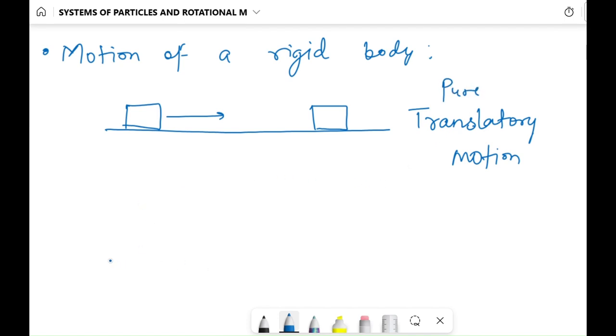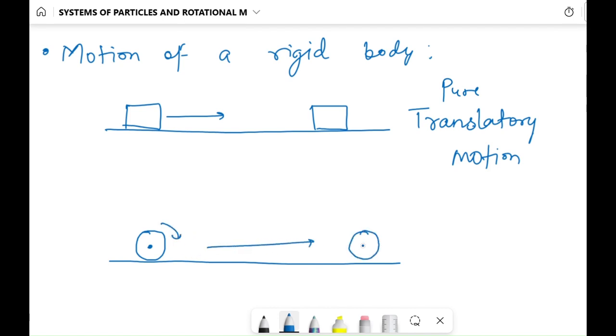Now, what about this motion? Let's say we have a spherical body here and this body is rolling over this surface and moving to a new location. So this body has both translatory motion as well as rotatory motion, meaning we can see both translational and rotational motion in this body. How?